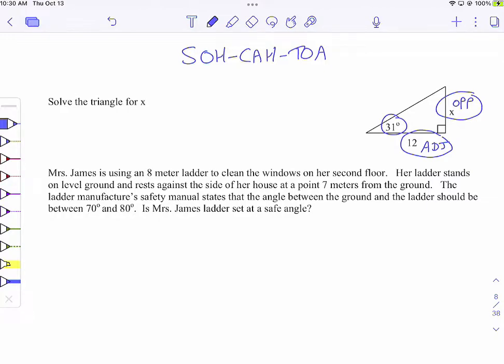So is this going to be sine, cosine, or tangent? Yell it out. Which trig function? Sine, cosine, or tangent? Tangent, because I am looking for O, and I have the A, and of course I have the angle. So I'd say tangent of 31 degrees is opposite over adjacent.